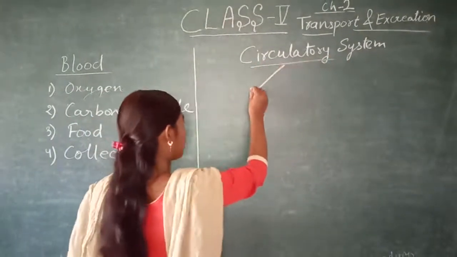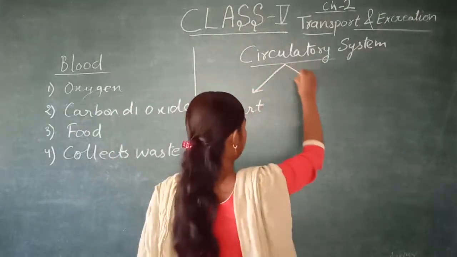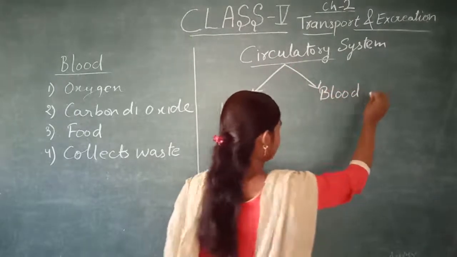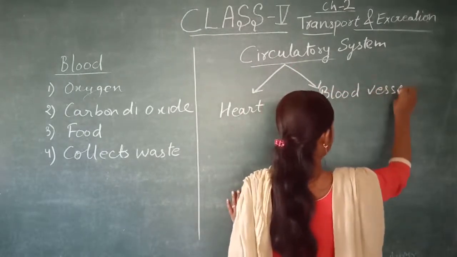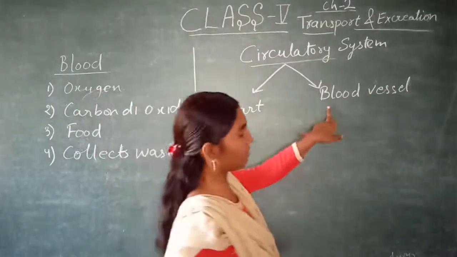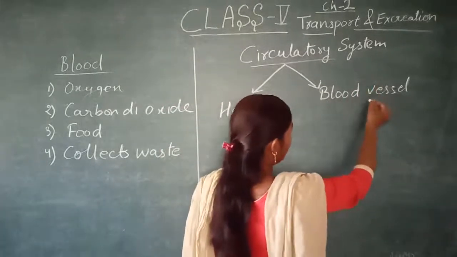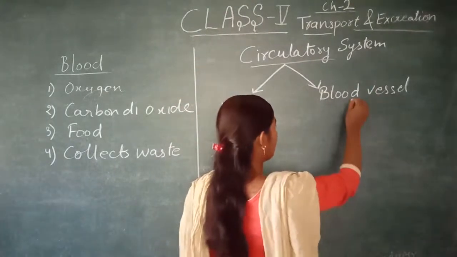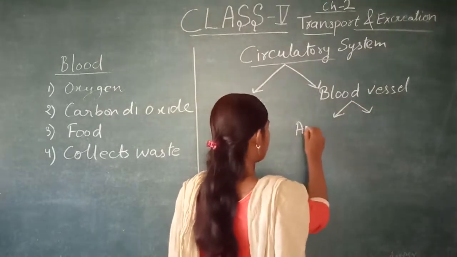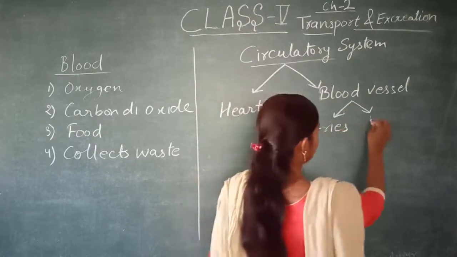First, heart, and second, blood vessel. It is made up of two parts, that is heart and blood vessel. So first we will see the blood vessels. Blood vessels in our body are of two types. First one is artery and second one is vein.